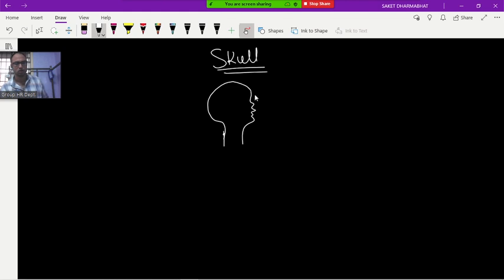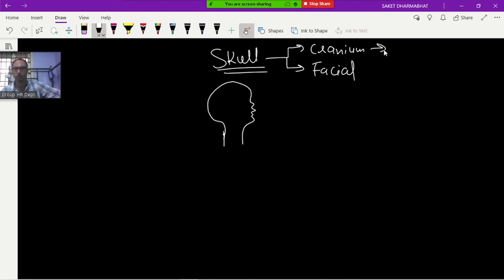Skull is divided into two parts. Skull is having how many parts? Two parts: the cranium, that is the cranial part, and the facial part. Very important for NEET. Cranium and facial. If you are able to draw this diagram, okay, otherwise no problem. I will show you the 3D animated diagrams also. Don't worry about that.